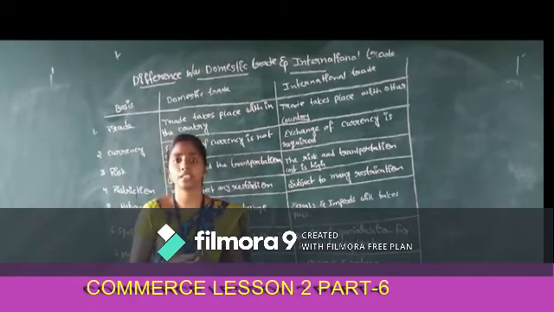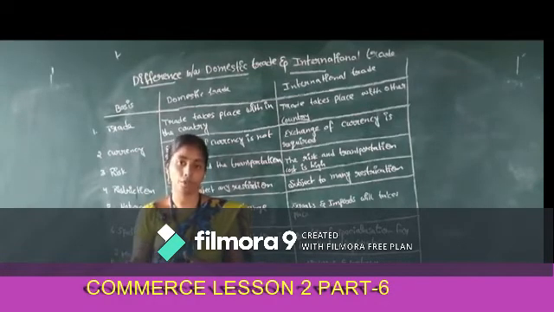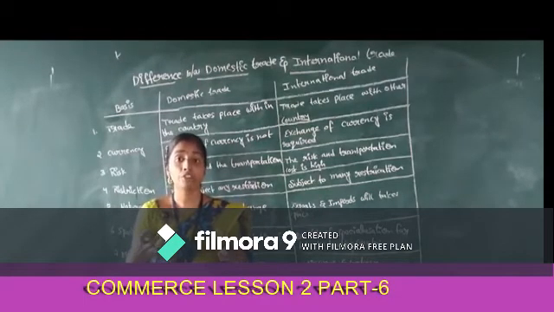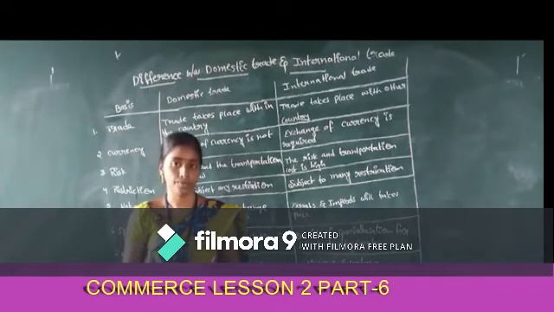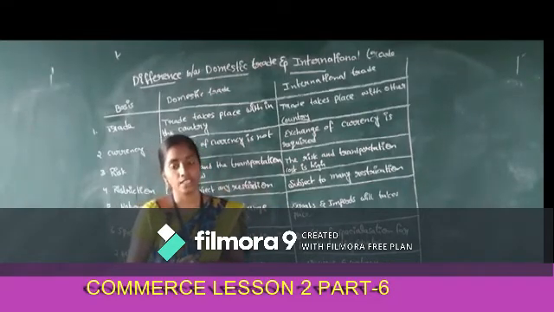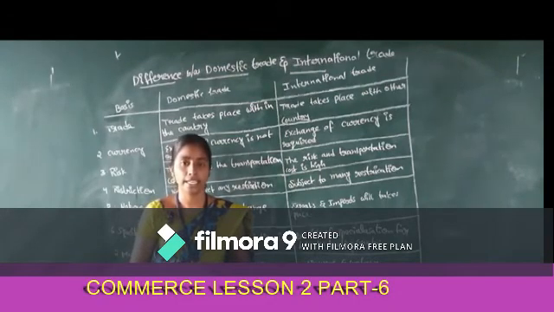Then there are so many restrictions to enter into our market from other countries. So what happens? They are not interested. They are not able to enter into our market with their product. So the volume of trade is very limited. If the restrictions are not there, they can freely enter into our country and sell their product here. Then the volume of trade operations is wider. So the volume of trade also differs from domestic trade to international trade. So, these are the differences between domestic trade and international trade.